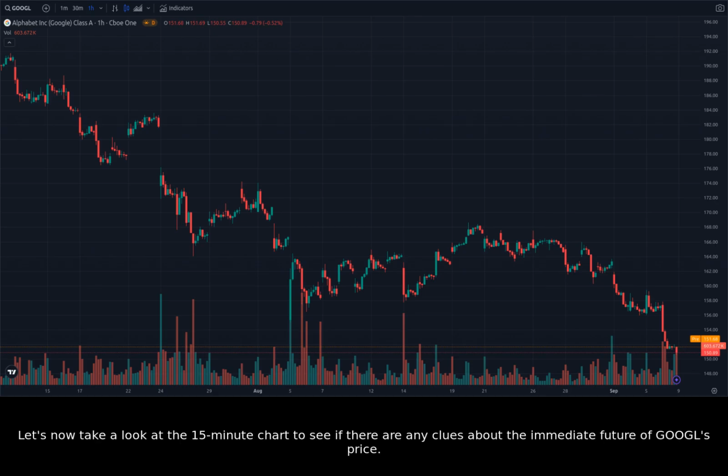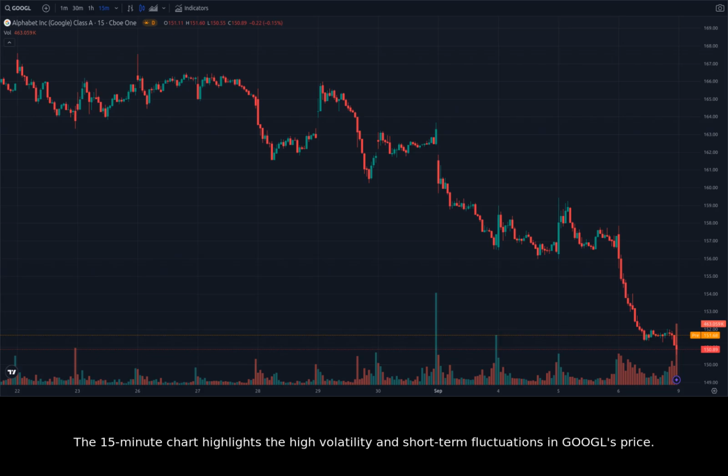Let's now take a look at the 15-minute chart to see if there are any clues about the immediate future of GOOGL's price. The 15-minute chart highlights the high volatility and short-term fluctuations in GOOGL's price. We can see a pattern of short-term swings, making it difficult to predict the immediate direction. The price is trading near its 50-minute moving average, suggesting a possible battle between buyers and sellers.